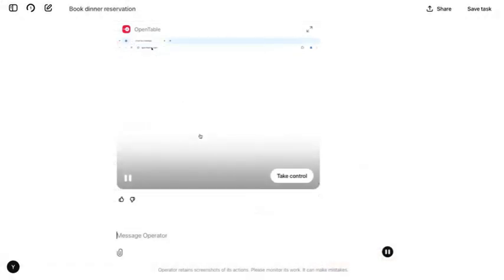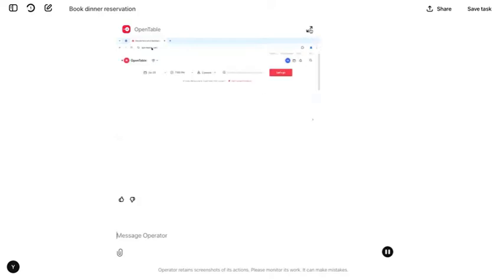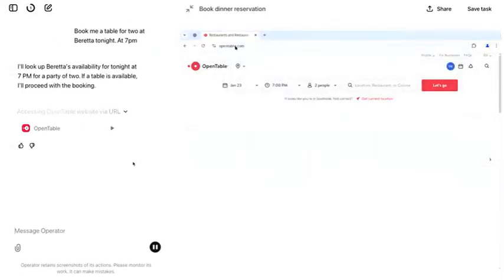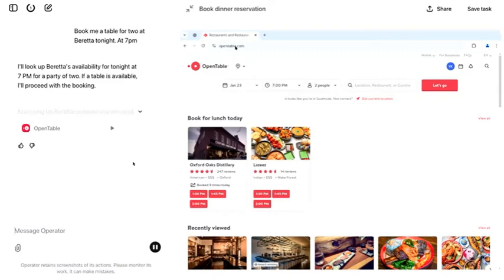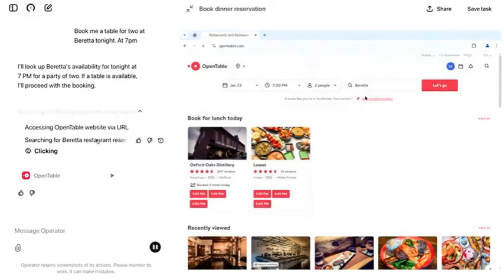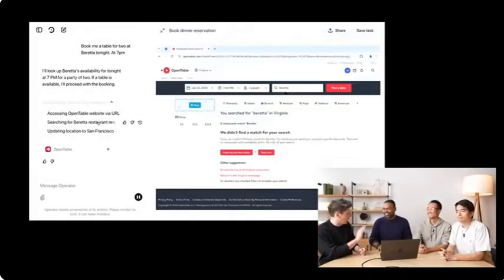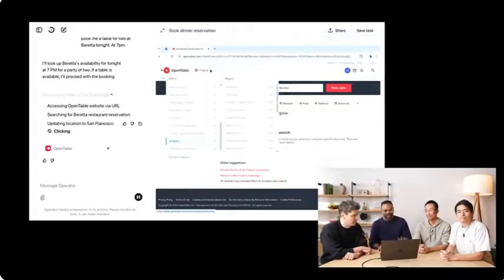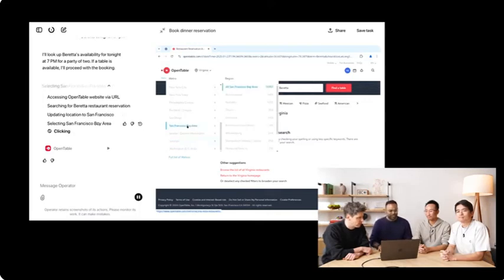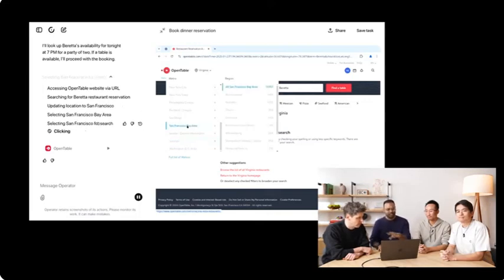So can you explain what's happening in this? Yeah, right. So I'm going to expand this a little bit. As soon as I typed in the query, Operator instantiated a completely remote browser. This browser is running in the cloud somewhere. And as you can see, it's already up and running. And my hands are off the keyboard. I'm not typing these things. So this is just the AI clicking around. It started this browser session. It knew where the OpenTable website is, which is opentable.com.